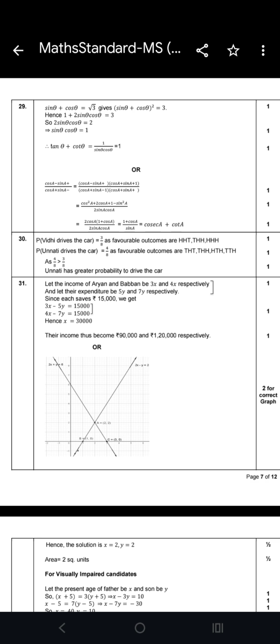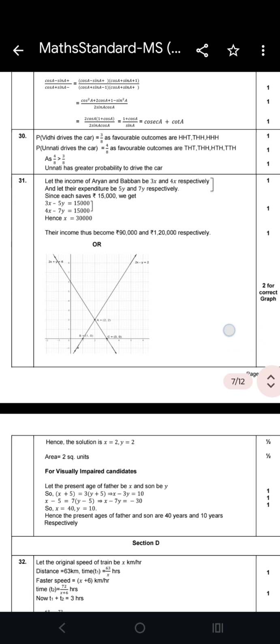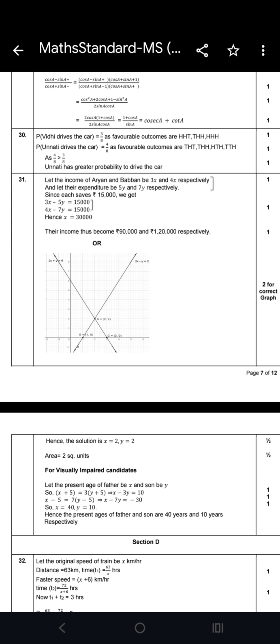Now come to the graph based question. This is also one of the most important questions. I'm not saying the same type of question, but graph based questions are very important because they always come. If you go through your previous papers, you will see that you get a graph based question every year. Every year. So it is very important, you have to attempt it. If you don't know how to solve it, then practice it very well.